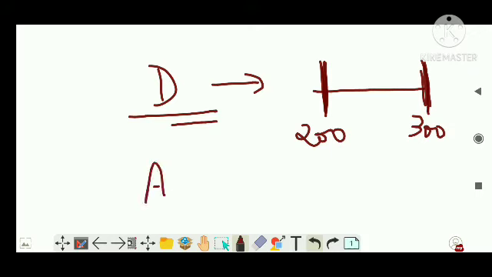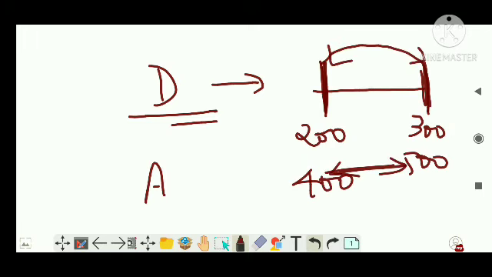And Asianet is given, say, 400 to 500. So this range is for them. So this is actually a band of frequency. A band of frequency is given for a particular channel, and that range of frequency which is carrying the required signal is known as bandwidth.